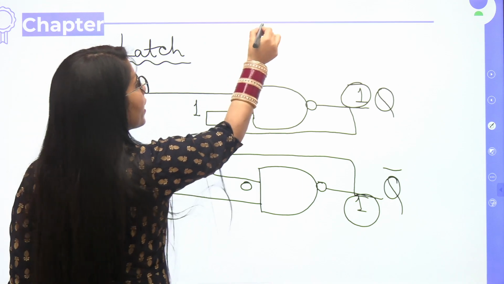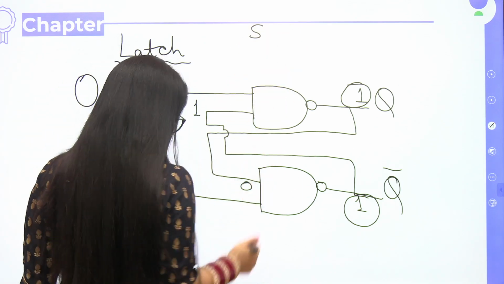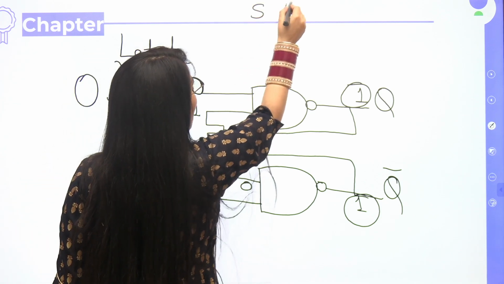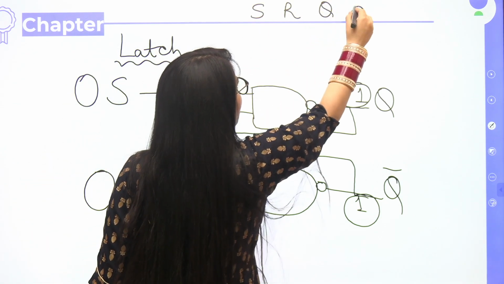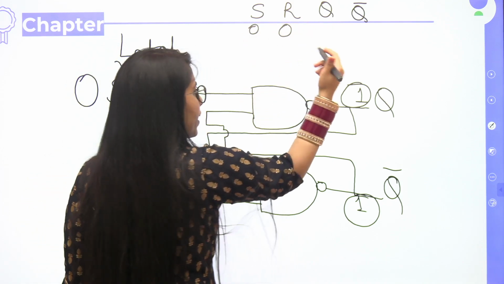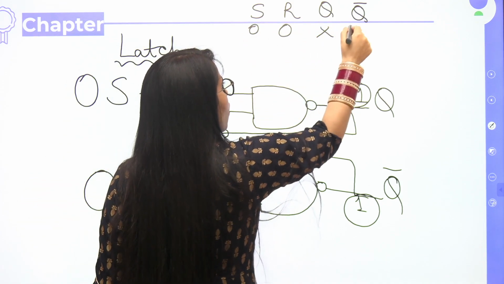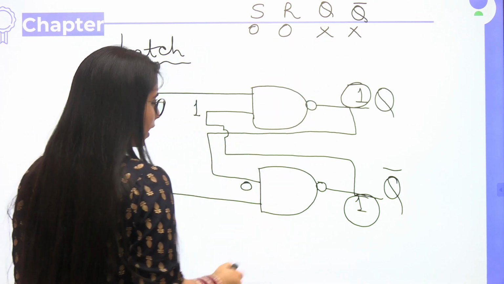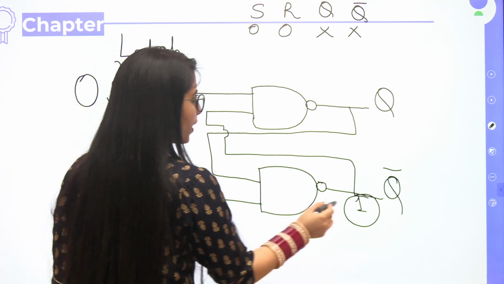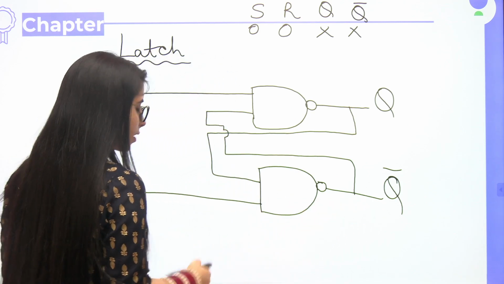When I make the truth table, let me show you here how I will take those values. Let's say S, R and Q bar. If I write the 0, 0 possibility I have taken, in that case it's forbidden. One more thing I would like to show you: I have assumed 1 earlier. If I assume it to be 0, then what will happen in the same case?